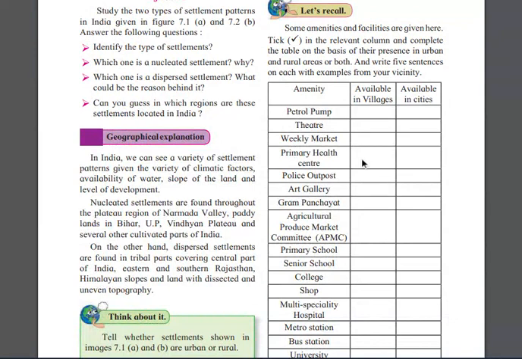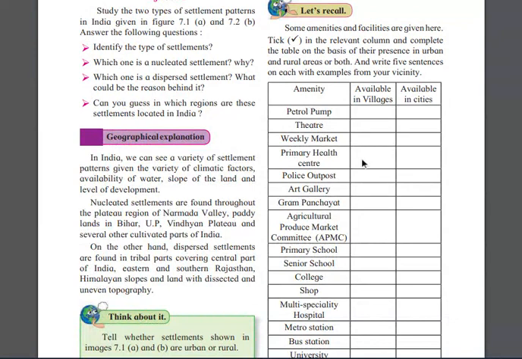Then there is the slope of the land and the level of development. People don't like to stay in Assam because there are too many highlands. Would you like to stay in the Canary Caves? No, you will not, because of the climatic factor you are not able to settle over there. You will settle in an area according to the facilities, right?